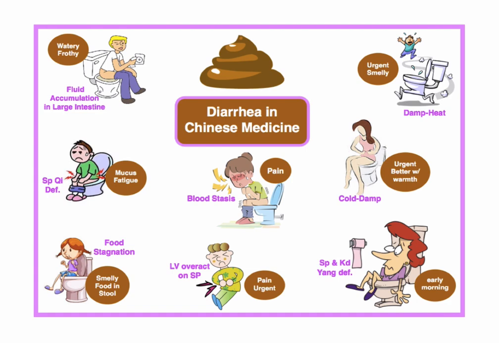So when it comes to diarrhea, as you can see, we have lots of different kinds. So again, we need to differentiate if someone says, oh, I have diarrhea or chronic diarrhea, right? So I'm going to start with the top one, fluid accumulation in the large intestine, on the left-hand side. Usually if there's excess fluid accumulation or excess body fluid or dampness in the large intestine, the bowel movement's going to be watery, but with foam, like frothy, almost foamy, right? That usually is excess dampness in the large intestine or body fluid accumulation.